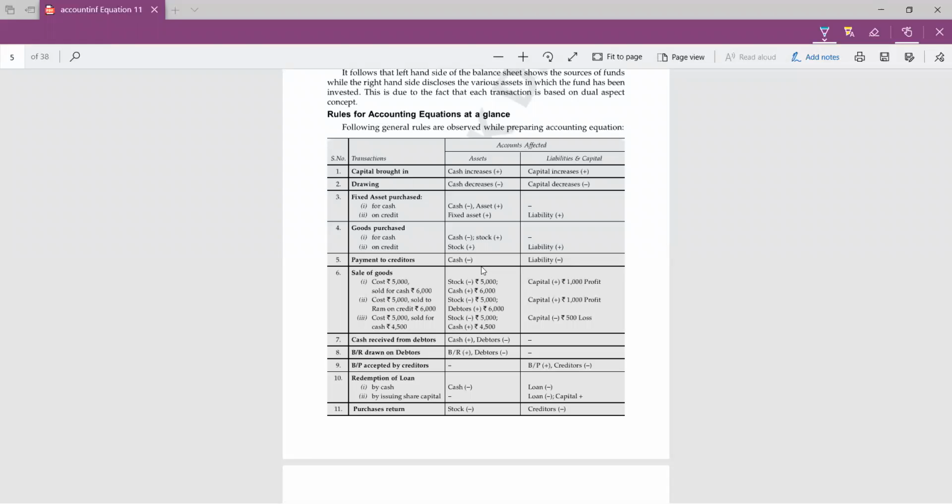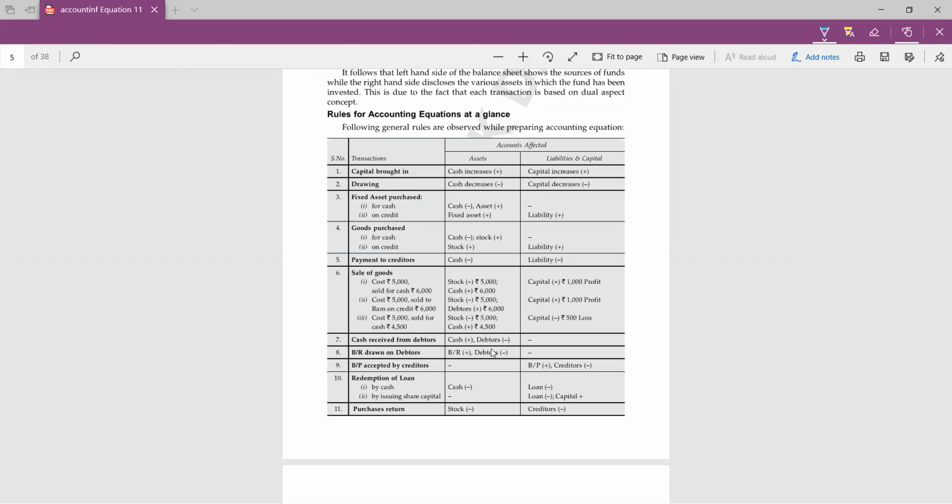Any expense is deducted from capital, any income is added to the capital. Similarly, when we are selling goods, our stock is decreased by the cost price. If we have sold goods for cash, the cash will be increased by the sale price. Remember that stock will be decreased by the cost price and cash will increase by the sale price, and the difference of the two will be either profit or loss. If there is profit, it will be added to capital, and if there is loss, it will definitely be deducted from capital. Then next, if we are getting cash from debtors, like we have sold goods on credit and in future we are getting cash from our debtors, then cash will increase and debtors will decrease.